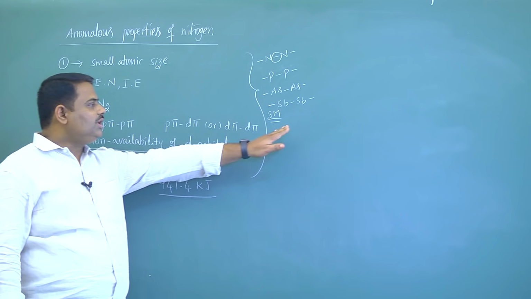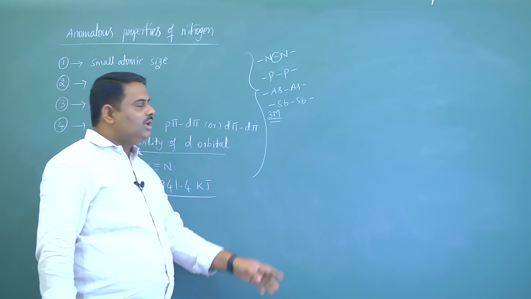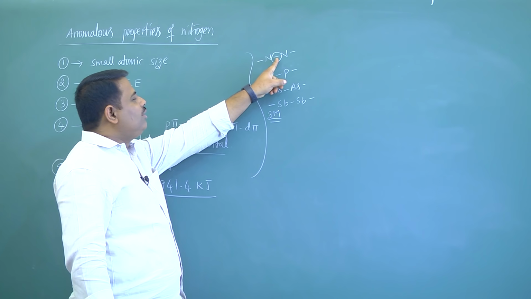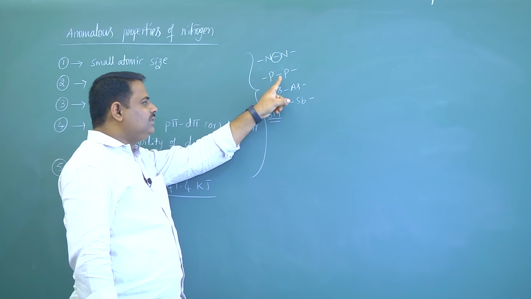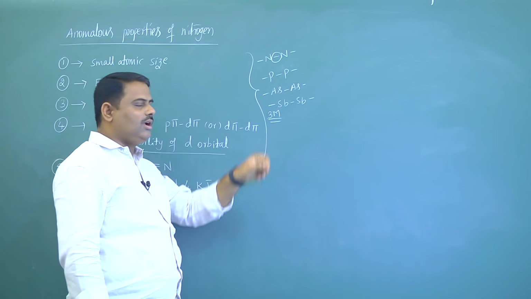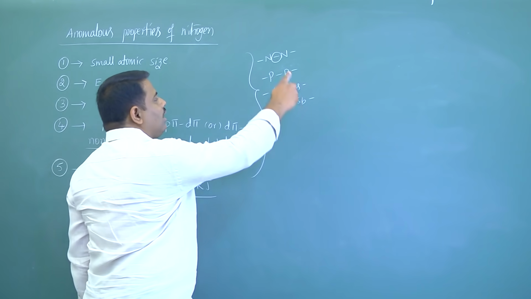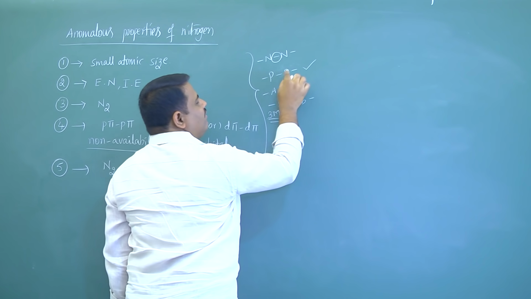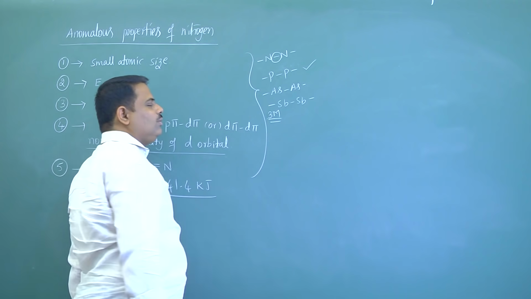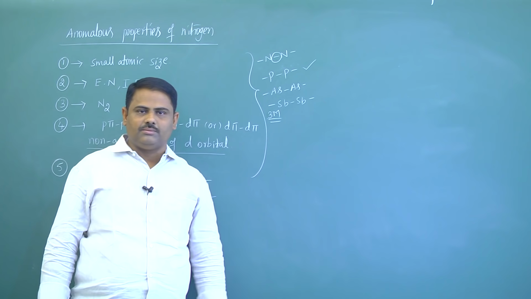But come to this particular point, if nitrogen is forming a single bond with phosphorus, arsenic, antimony, among all these single bonds, phosphorus single bond phosphorus has more bond dissociation energy.